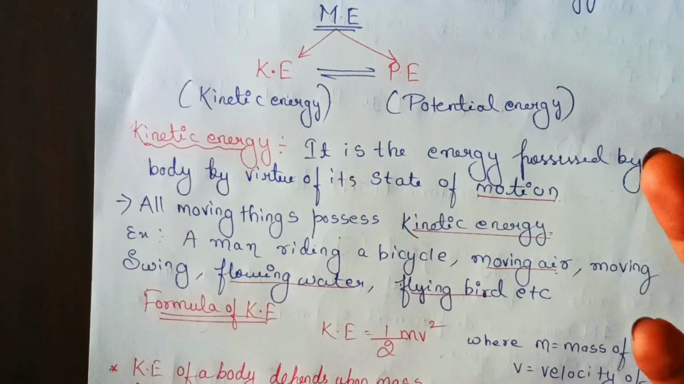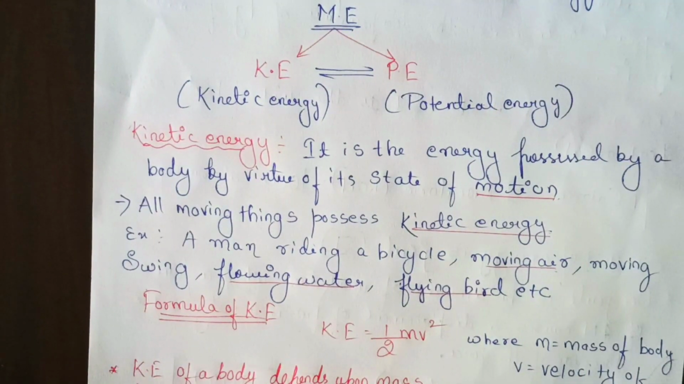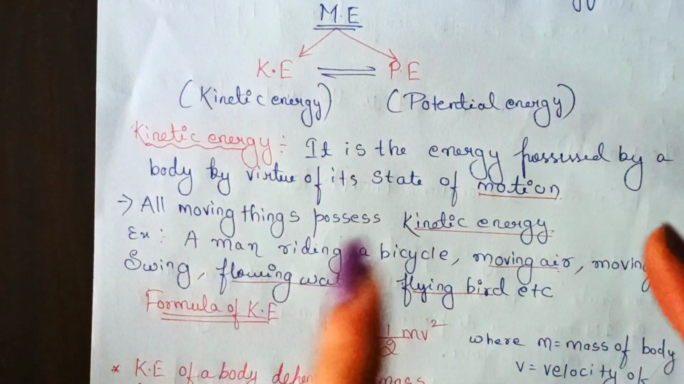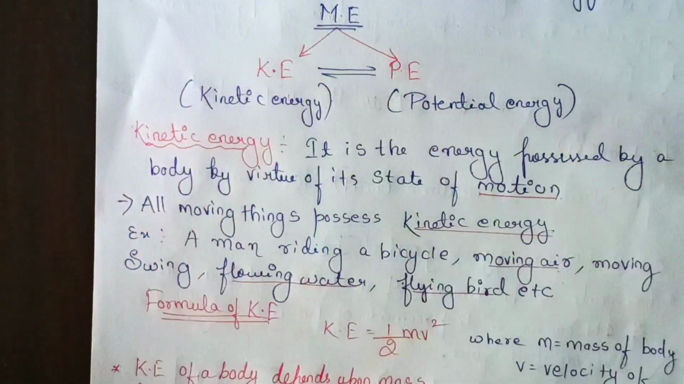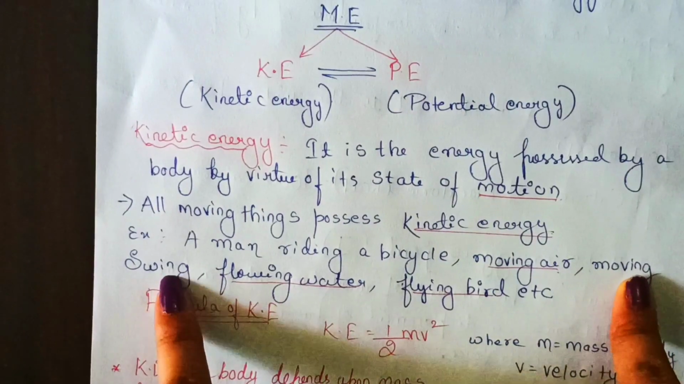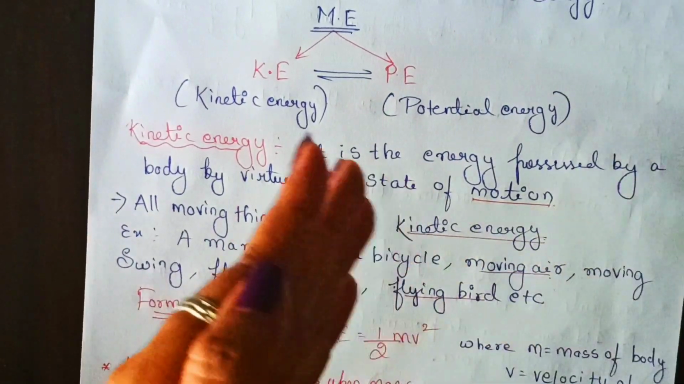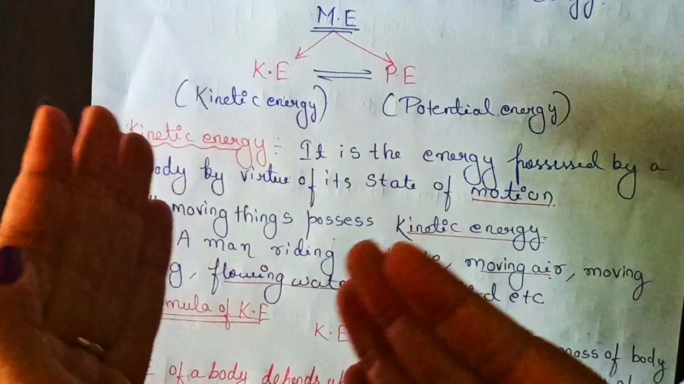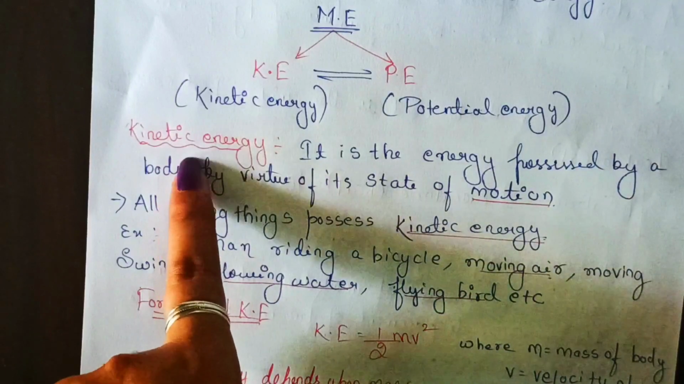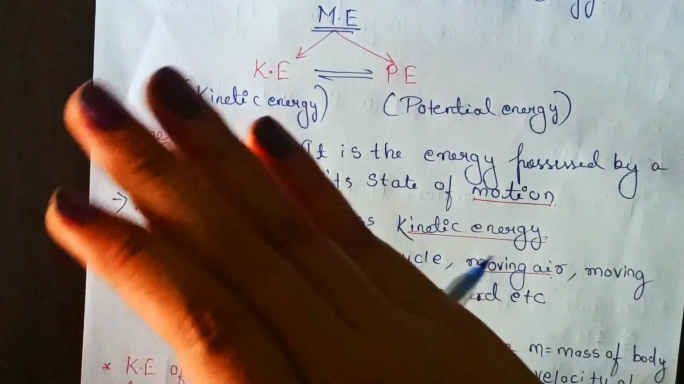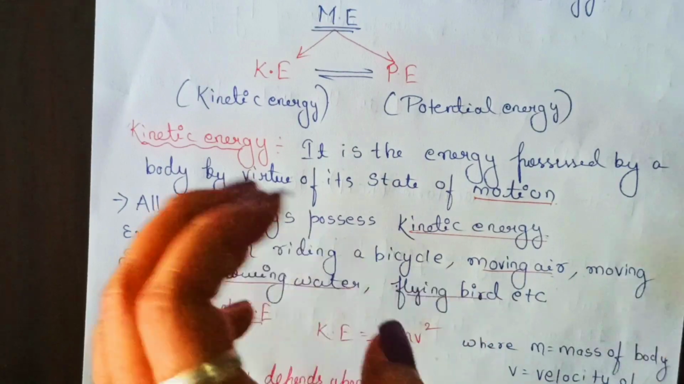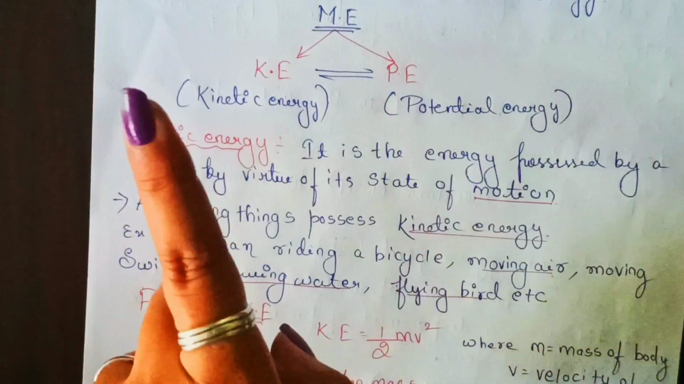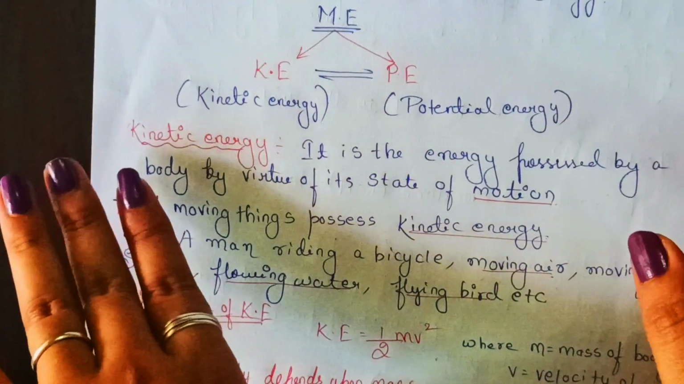Moving air, which is also called wind. Air is moving like this. If it is moving, then it will have which energy? Kinetic energy. Then moving swing, swing means jhula. I am talking about the moving swing, not the swing which is at rest. If it is moving, then it will have kinetic energy. Flowing water, water is flowing. Flying bird, the bird is flying. They are in motion. That means they would have which energy? They would have kinetic energy. It is a very simple thing, students.